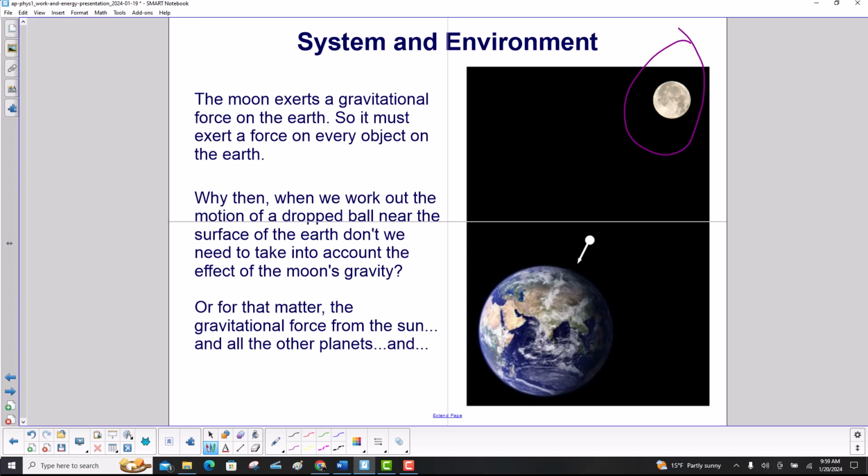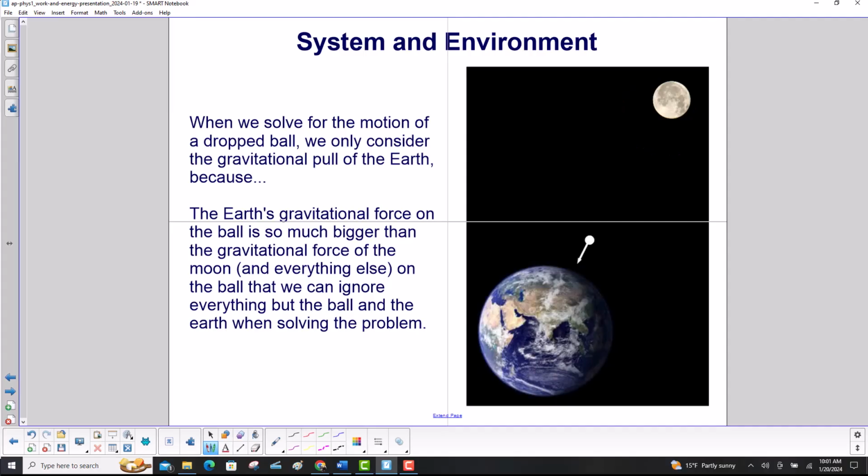Or for that matter, the gravitational force from the sun and all the other planets, etc., etc. When we solve for the motion of a dropped ball, we only consider the gravitational pull of the Earth because the Earth's gravitational force on the ball is so much greater than the gravitational force of the moon and everything else on the ball that we can ignore everything but the ball and the Earth when solving the problem.